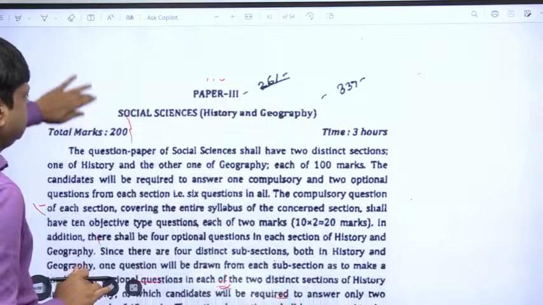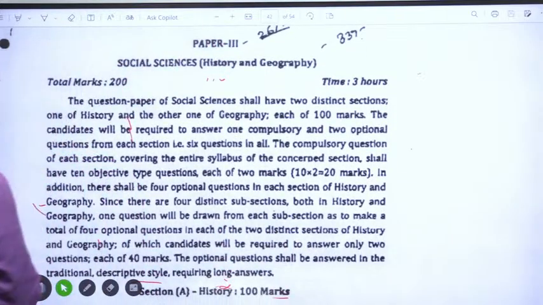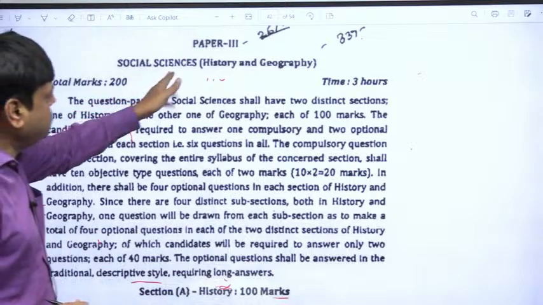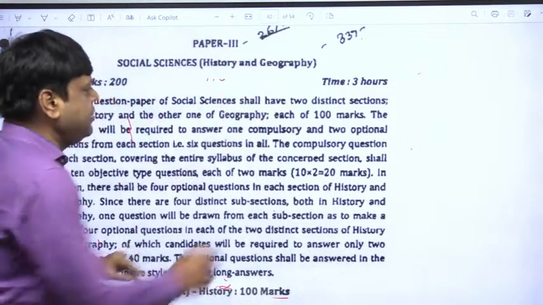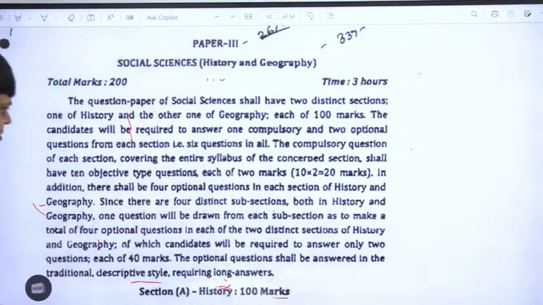Yes, this one is the paper 3. As you can see, this one is the paper 3. That means social science, history and geography. Time is of 3 hours, and after that there are some instruction about examination.